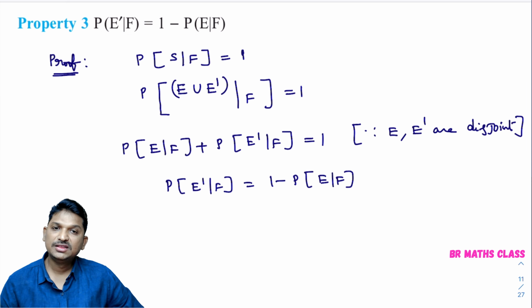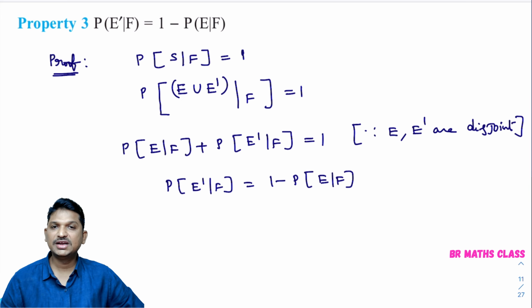With this, the theory part related to conditional probability is completed. Now we are going to start exercise problems. In the next class, we are going to start the exercise problems of 13.1. To understand that, you must be good in these things, right? I hope the theory part related to conditional probability is clear to you.